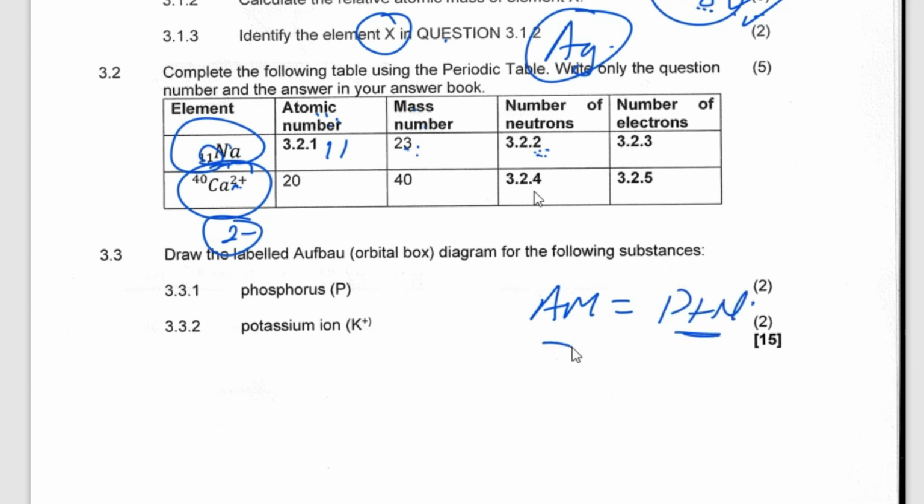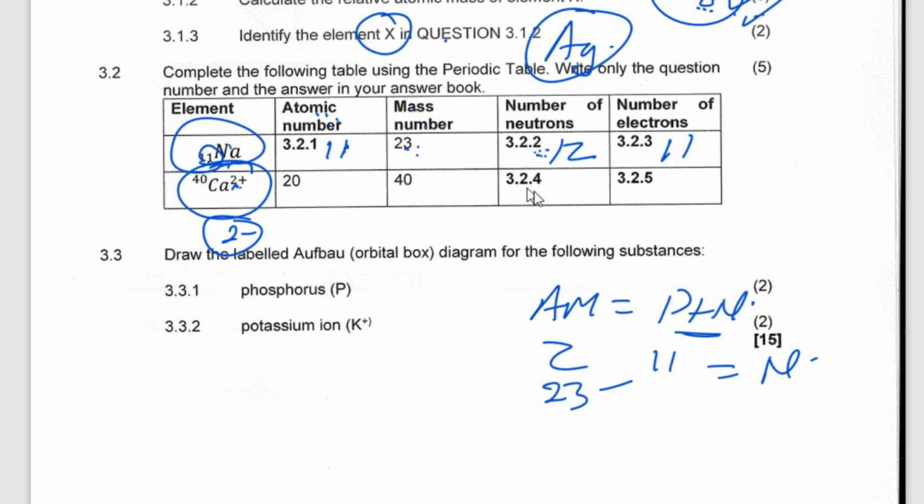Sometimes we use Z, so it's the same thing. So I'm going to say 11. Atomic mass is 23 minus 11, it must be giving me the number of neutrons. So when you subtract here, what do you get? I think you get 12. What about here? Number of electrons, the same as number of protons. Why? Because this is an atom, it's not an ion. So I will write 11 there.